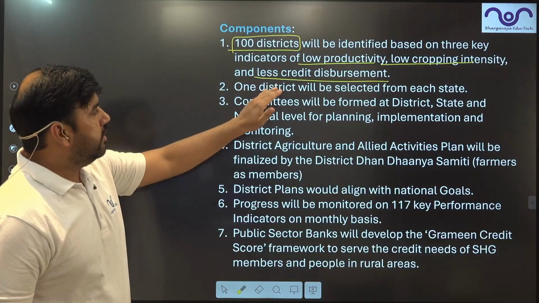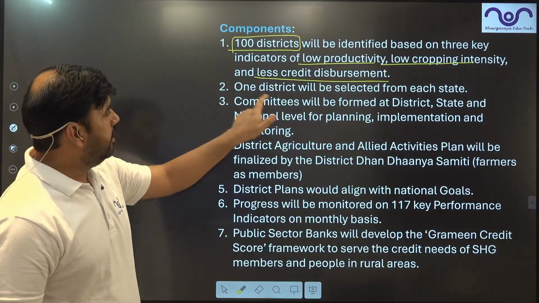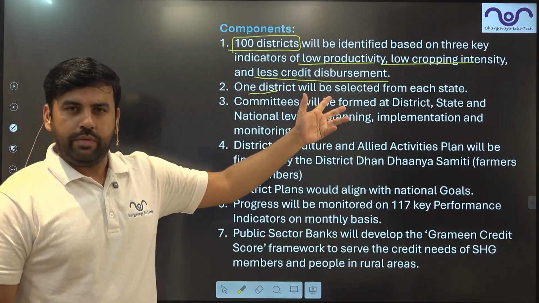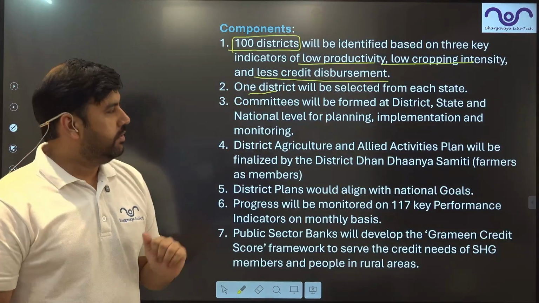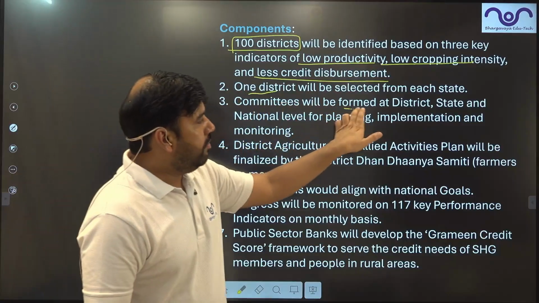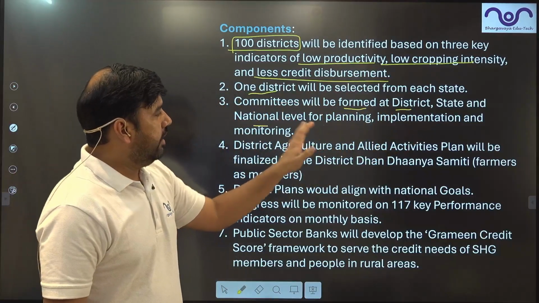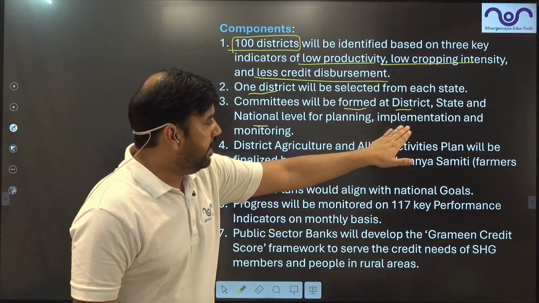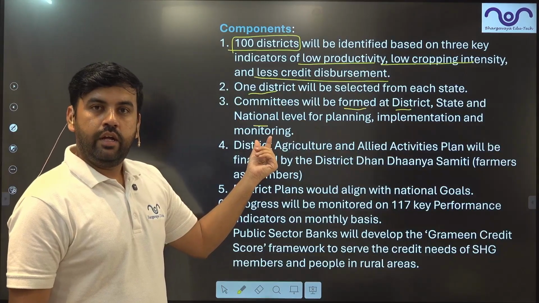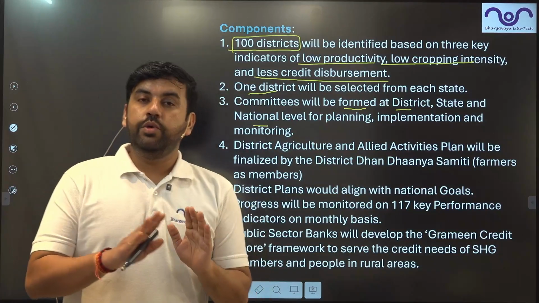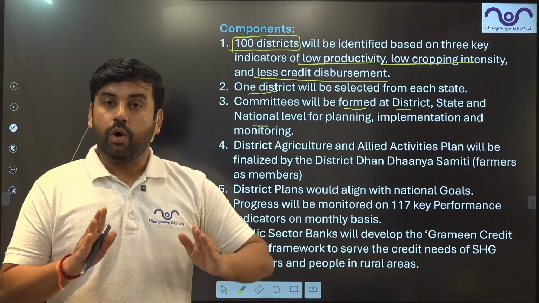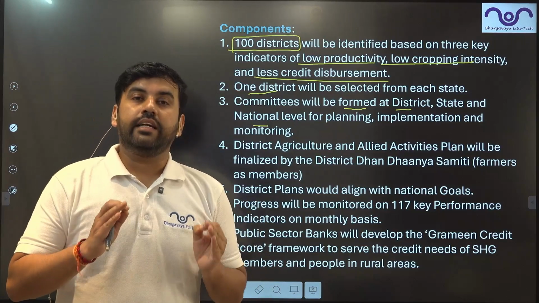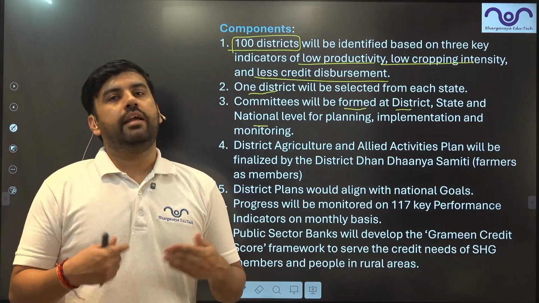Now those 100 such districts will be selected from each state. So one district will be selected from every state, even if they are on the hilly areas. Committees will be formed at district, state and national level for planning, implementation and monitoring. As I told you, it's not a new program. What it is basically targeting is monitoring and implementation.